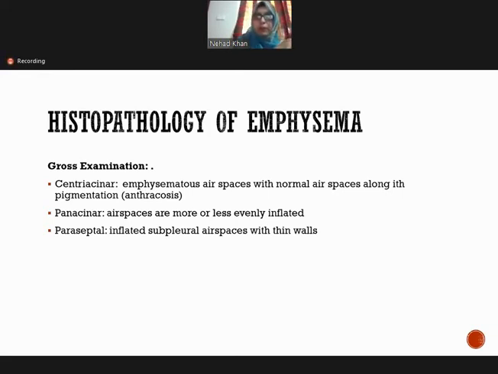Whereas paraseptal emphysema is usually adjacent to the pleura, and we have talked that bullae are seen. So normally we find inflated subpleural spaces with thin walls, and we also see bullae formation on gross examination with the naked eye.